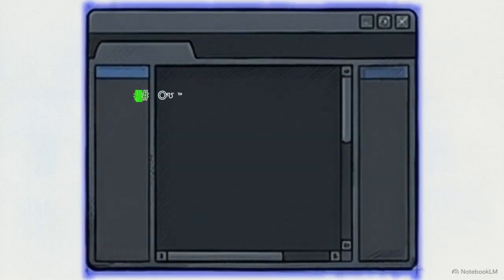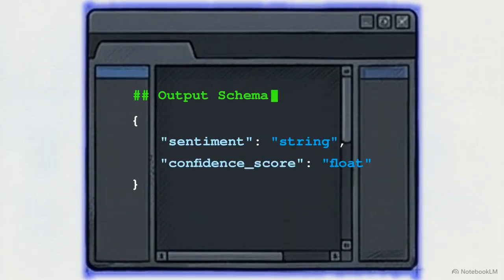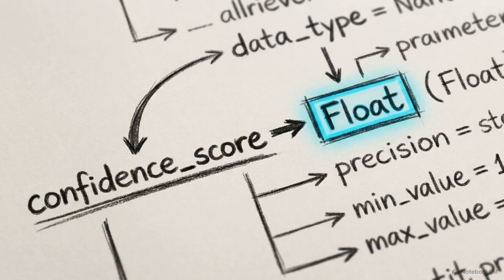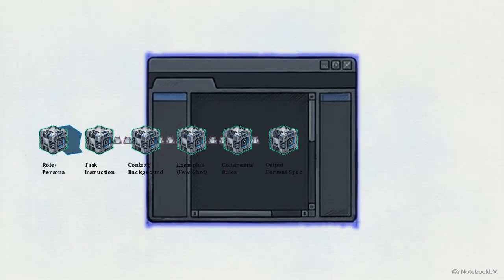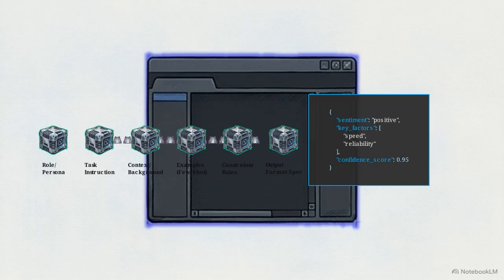The final component is the output format spec. This enforces the exact structure of the data the model returns. Explicitly prohibiting markdown wrappers and defining your exact data types eliminates the need to write hundreds of lines of post-processing code to extract the values you need. Layering these 6 specific components strips away the conversational interface, systematically collapsing the model's output variance until the result is a structured, predictable JSON response that a backend can finally trust.